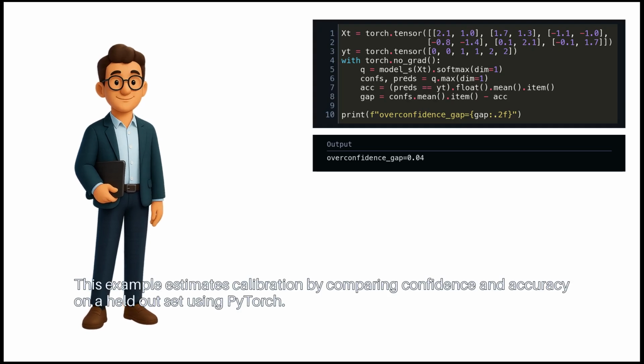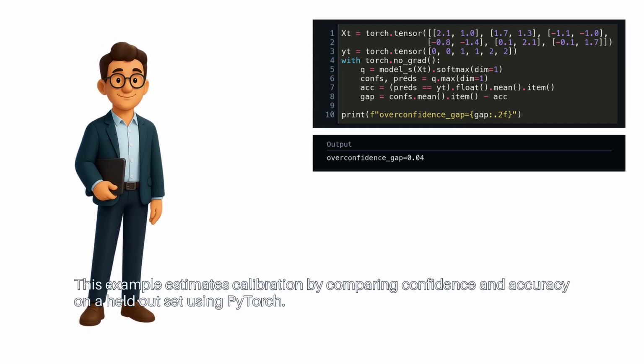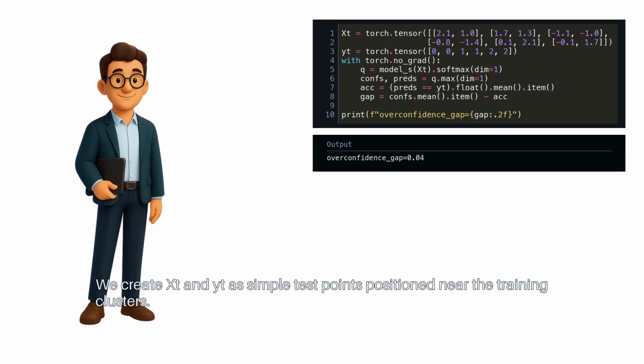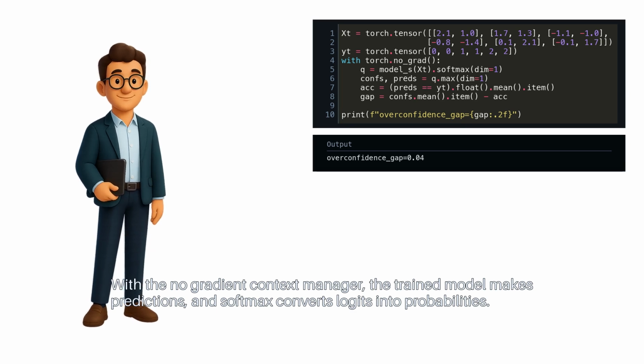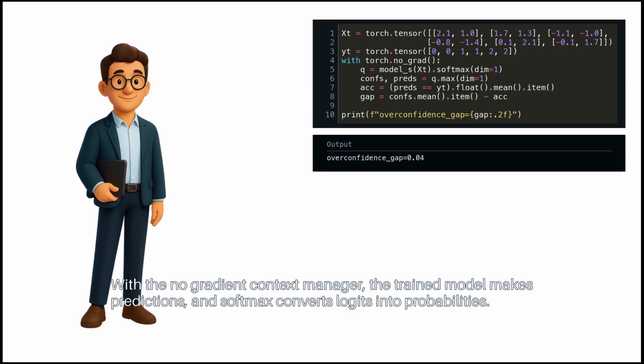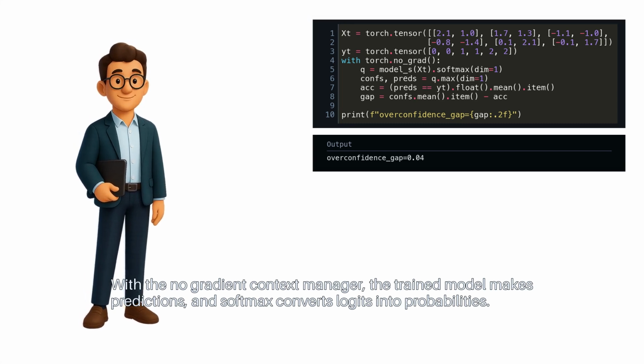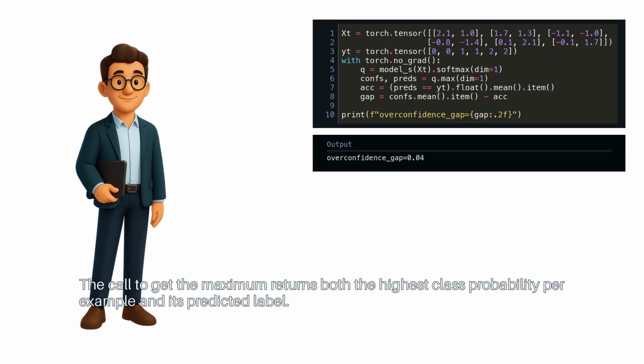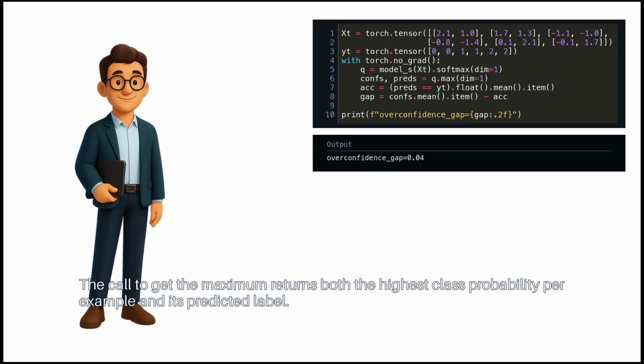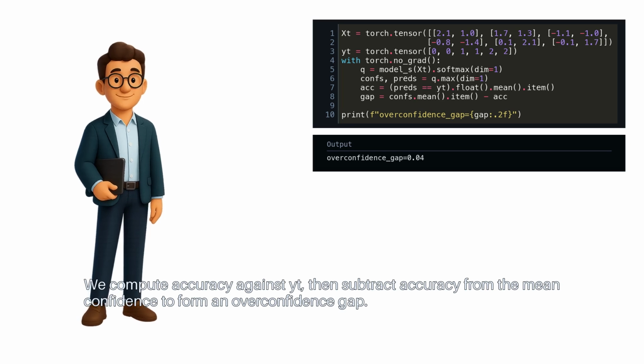This example estimates calibration by comparing confidence and accuracy on a held-out set using PyTorch. We create xt and yt as simple test points positioned near the training clusters. With the no-gradient context manager, the trained model makes predictions, and softmax converts logits into probabilities. The max call returns both the highest class probability per example and its predicted label. We compute accuracy against yt, then subtract accuracy from the mean confidence to form an overconfidence gap.